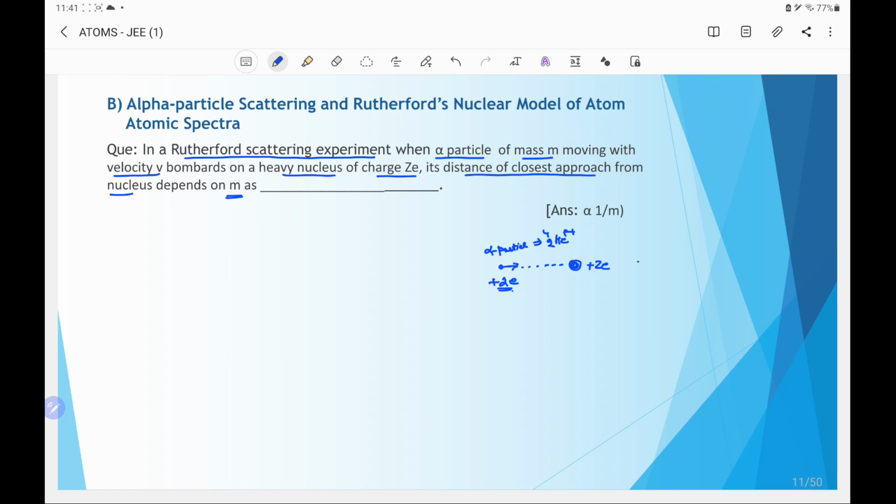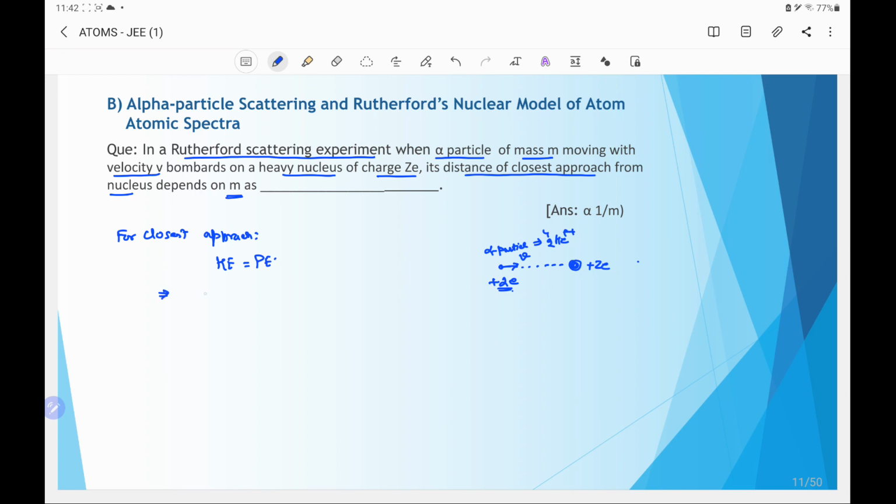This alpha particle is moving towards the nucleus with velocity v. So the condition for closest approach is that kinetic energy will become equal to the potential energy. When total kinetic energy becomes potential energy, then it stops, and this gives the closest approach or closest distance between the alpha particle and the heavy nucleus.